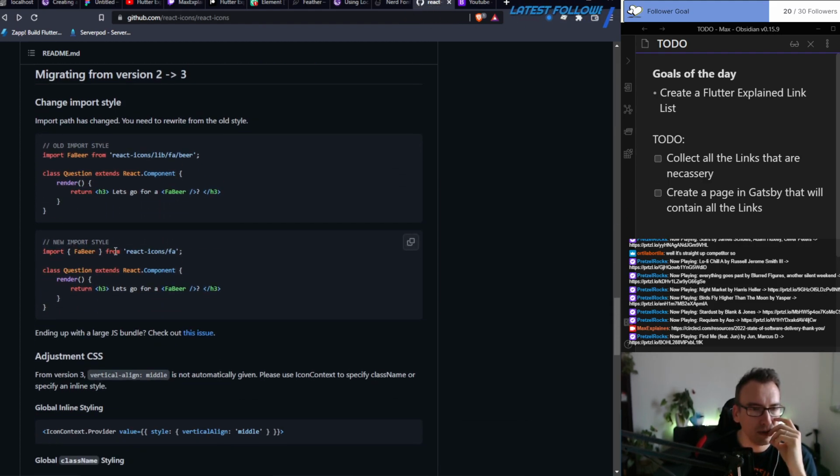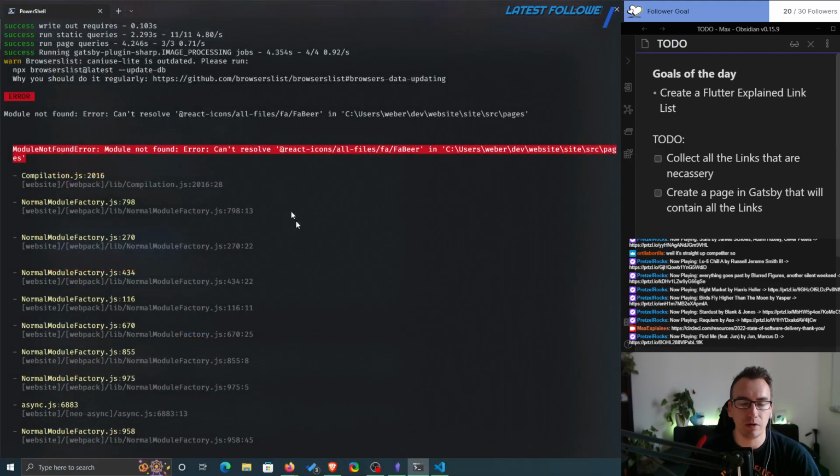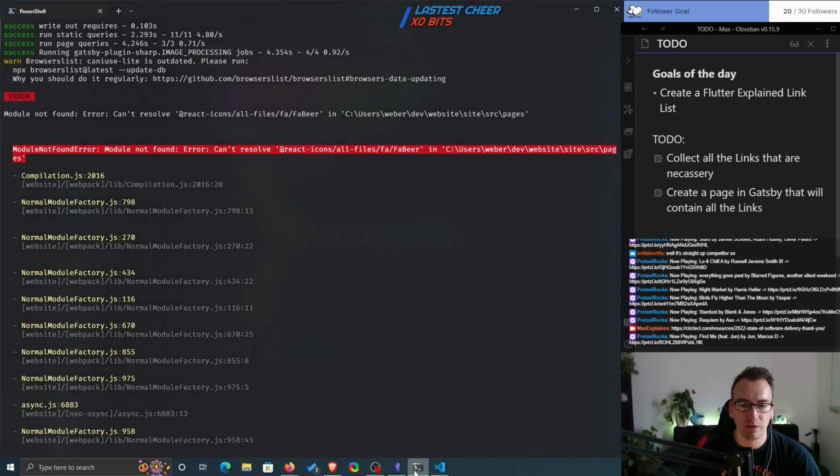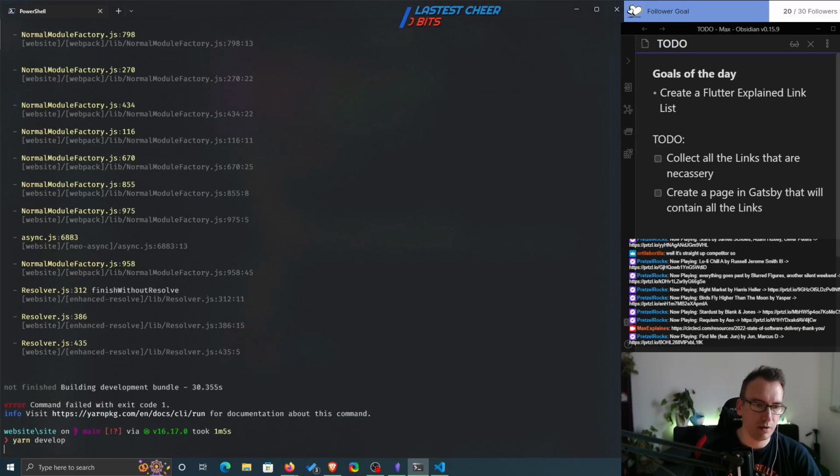So old imports are new imports, the React icons. Okay, so this is the new one. Let's try if this works. Save, rebuild.